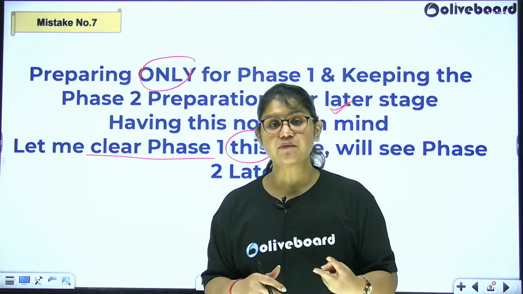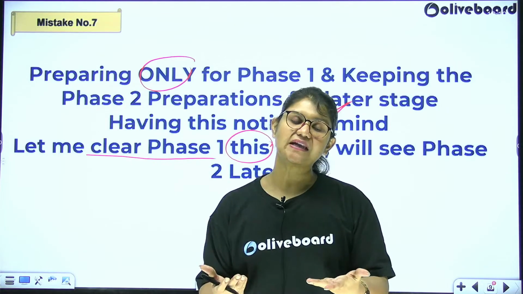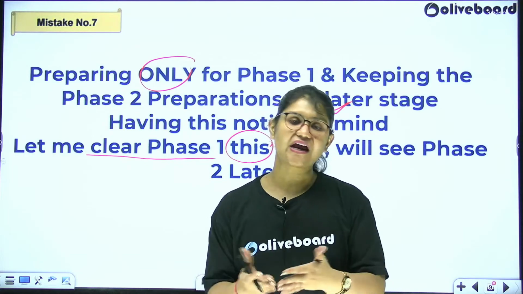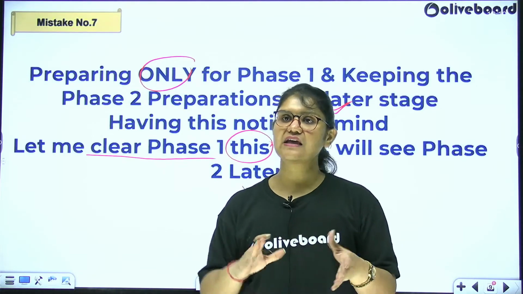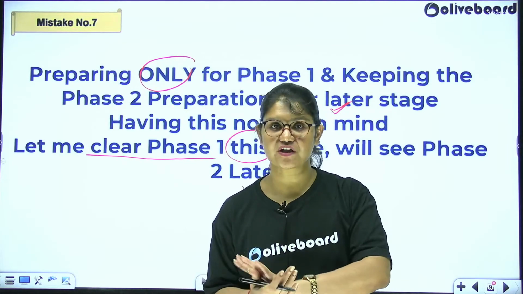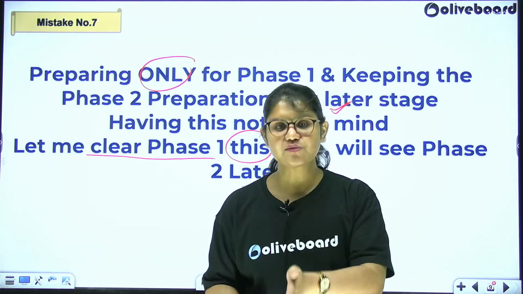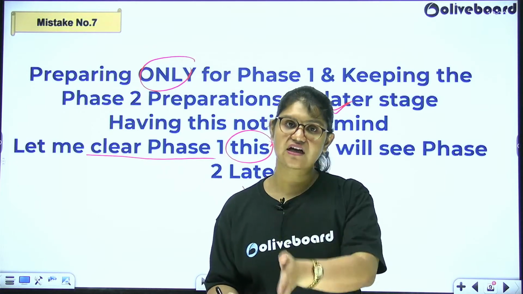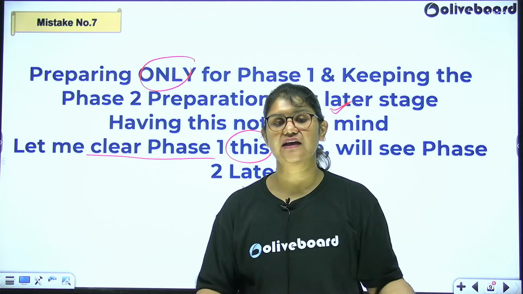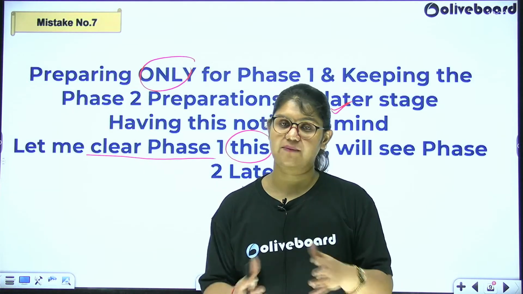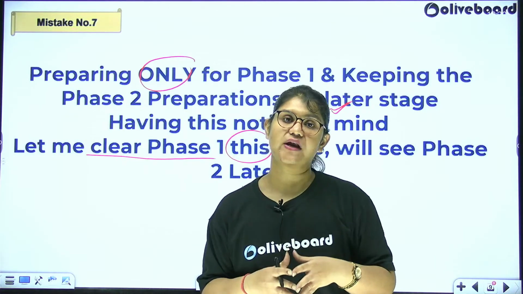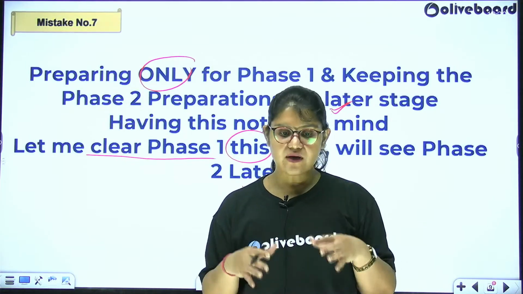Fine. And the second most important point, again repeating myself, the number of days between phase 1, phase 2 is very less. So practically not possible. You can't say that I'll clear phase 1 first and then I'll see the result, I'll wait for the result and then I'll do phase 2. The difference between the result being declared and your phase 2 examination is just going to be 8-10 days, 15 days, sorry, 2 weeks of time. Okay, and sometimes it can also drop to just 12 days. So how are you going to manage in those 12 days? Fine. So now it is the right time.